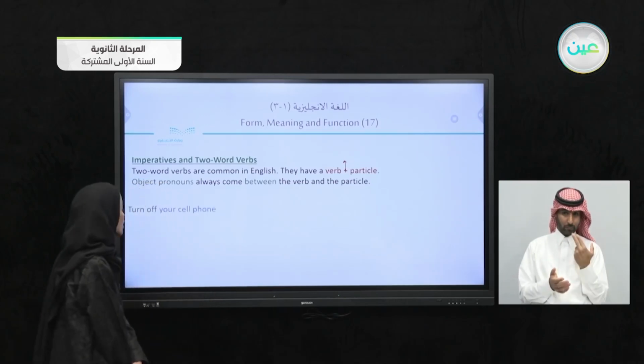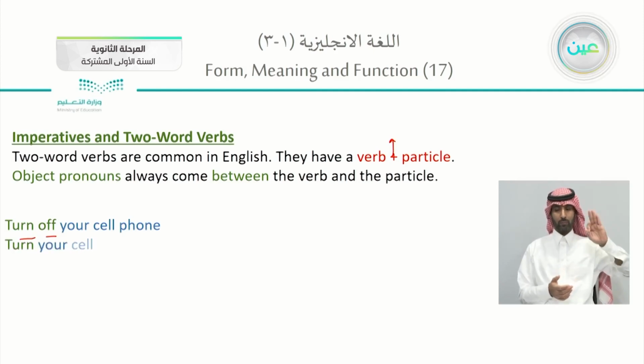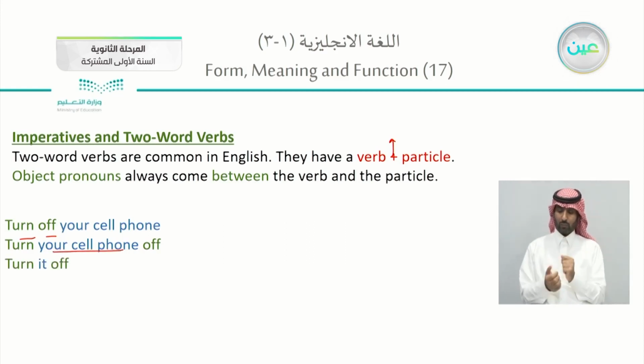Example, turn off your cell phone. So this is the verb, turn, and the particle which is off. We can change it to turn your cell phone off. Or I can replace your cell phone with the pronoun, turn it off.